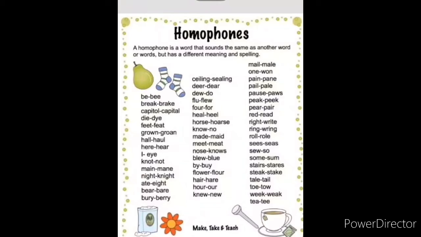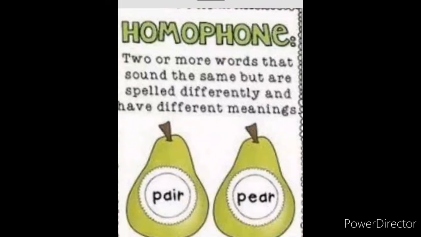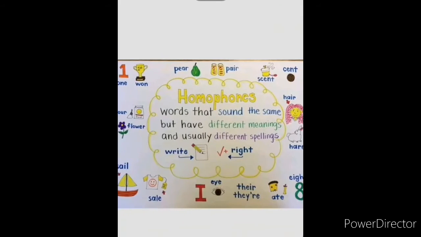Yes. Homophones. A homophone is a word that sounds the same as another word or words but has a different meaning and spelling. Okay. For example, we have given you so many examples. You can read them and get the points. Homophones: two or more words that sound the same but are spelled differently and have different meanings too. Pair, pear, both. A pair of pears. We have two pairs, isn't it? That is why we are telling this is a pair of pears.